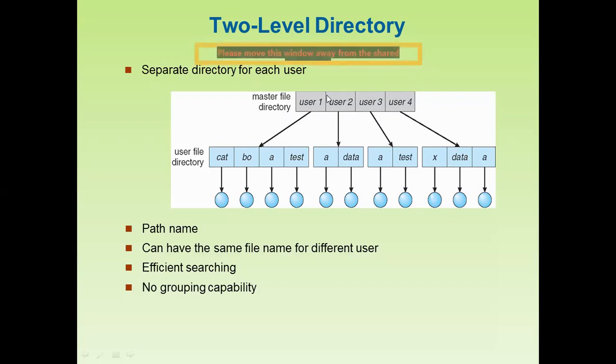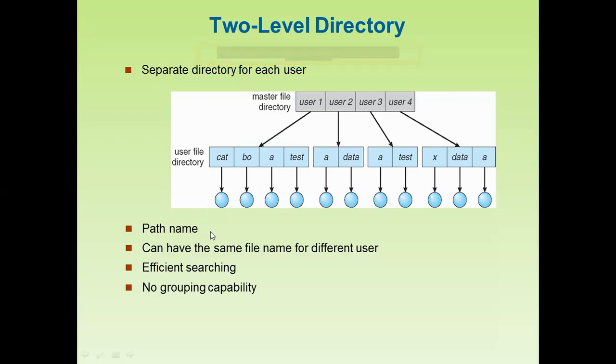The master file directory manages the user file directories. These are the different files, or we can say the number of users. Here there is a separate directory for each user. So this is easy. In this case, we must have the path name.